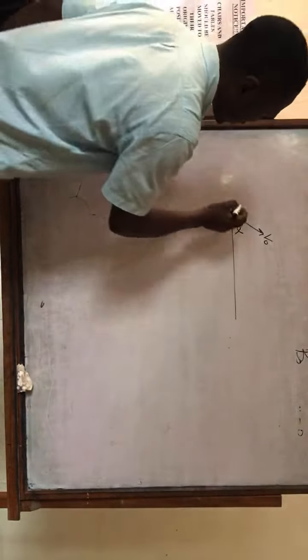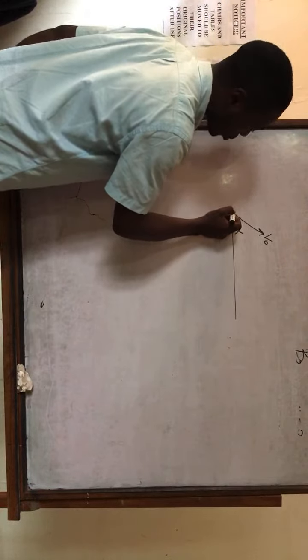So obviously this is going to be a projectile.